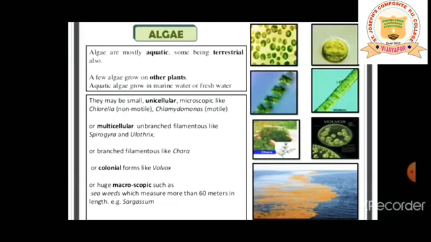Majority of the algae, my dear students, are aquatic forms, in the sense they are living in water habitat. Their habitat is water, the medium where they are going to grow. Some are terrestrial, in the sense some of the algae can grow on land also. A few algae grow on other plants, on the bark of the plants. Aquatic algae grow in marine as well as fresh water.